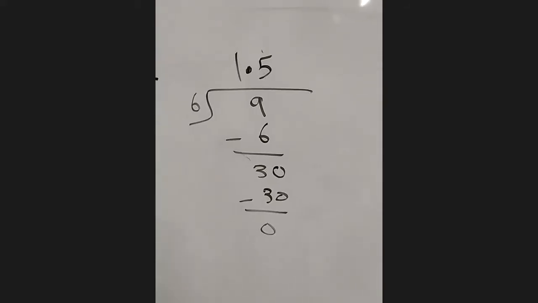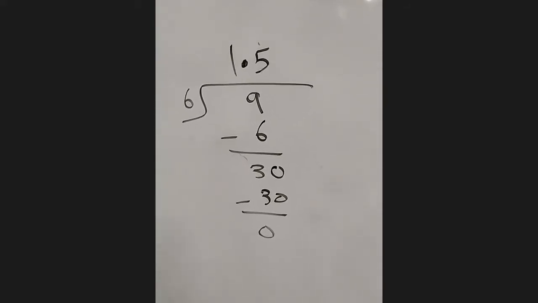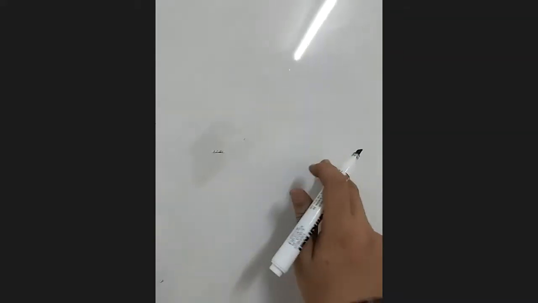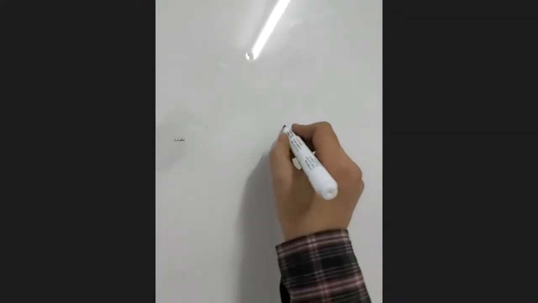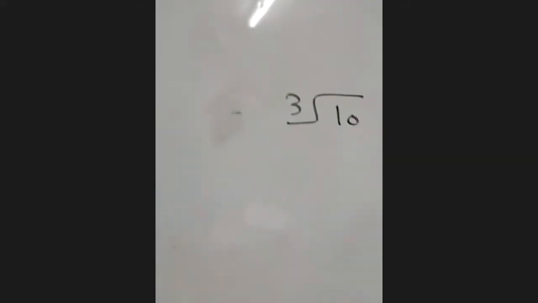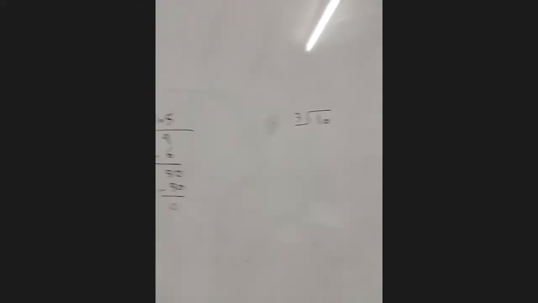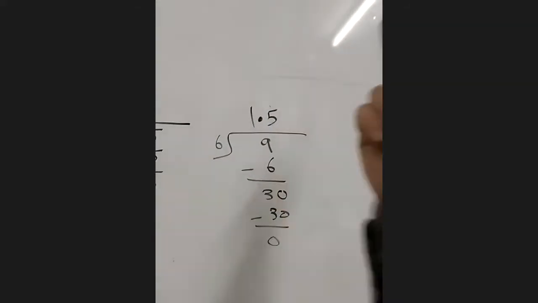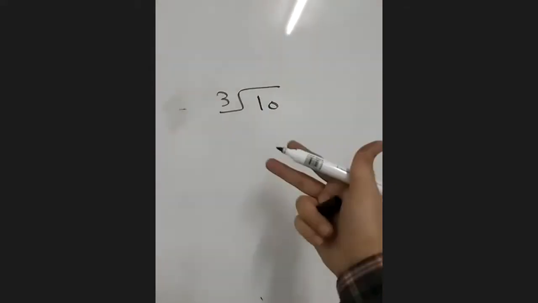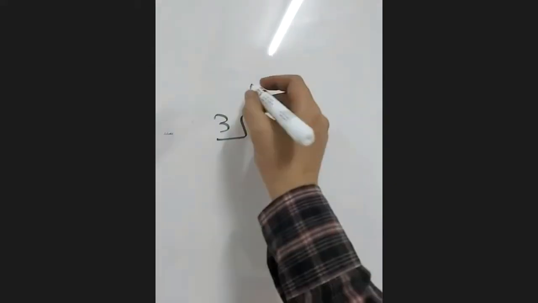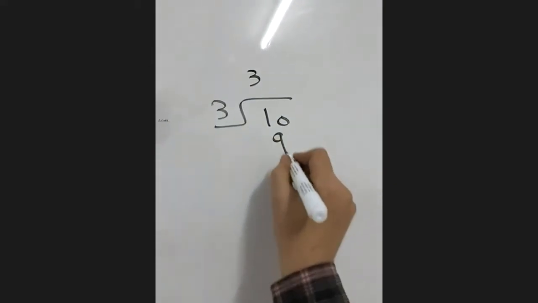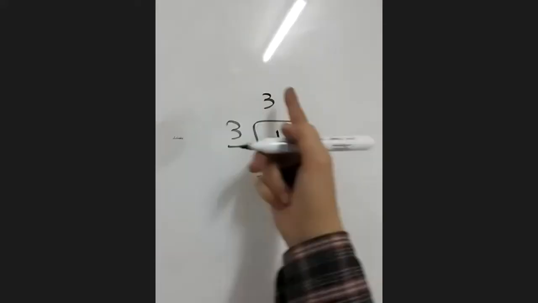Like 3 over 10. Look here. 10 divided by 3. Here I put the decimal one time, and I finish, right? But here, let's do this. 10 divided by 3, say 3. 3 times 3 is 9. Subtract, 1, right?